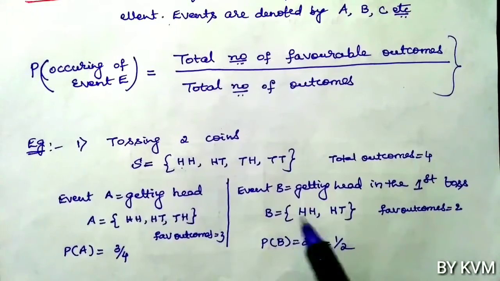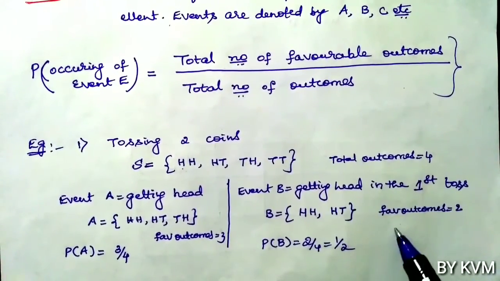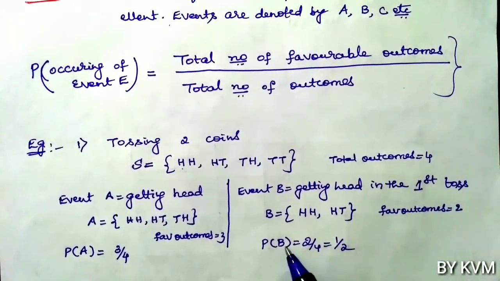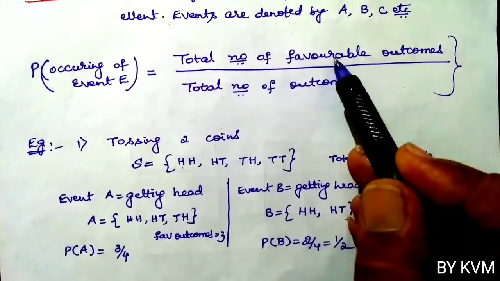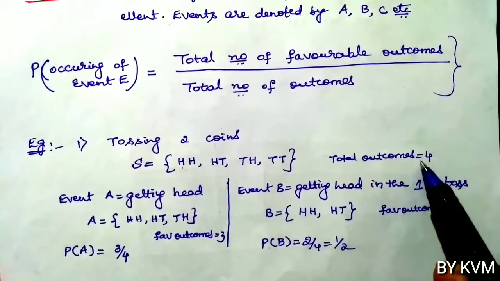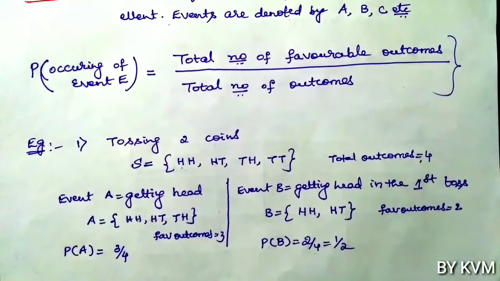So there are only 2 possibilities, HH and HT, getting head in the first toss. So the favorable outcomes are only 2. Probability of event B is favorable outcomes divided by total outcomes. Favorable outcomes is 2 divided by total outcomes 4. So 2 by 4, which is equal to 1 by 2.